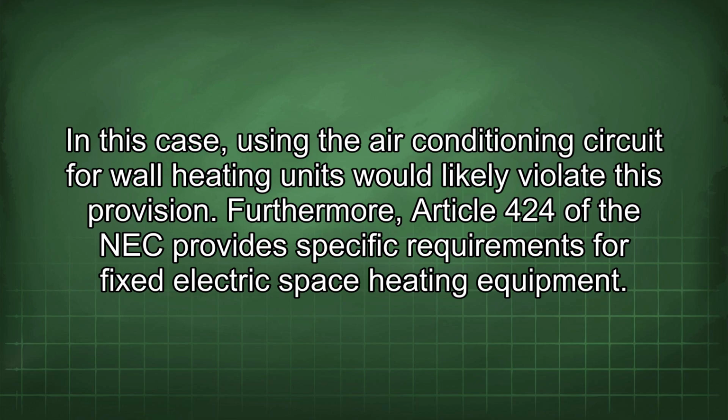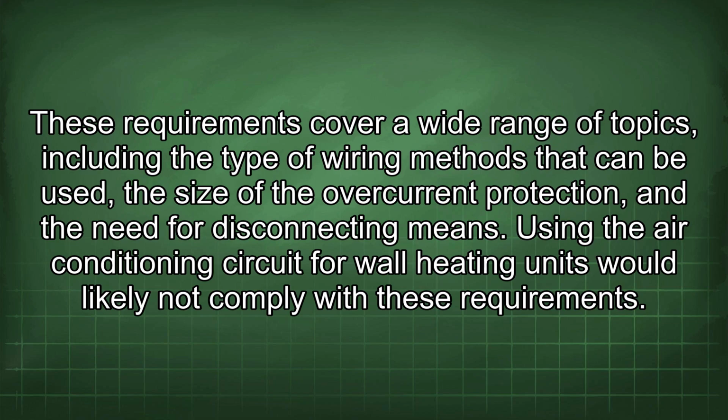Furthermore, Article 424 of the NEC provides specific requirements for fixed electric space heating equipment. These requirements cover a wide range of topics, including the type of wiring methods that can be used, the size of the overcurrent protection, and the need for disconnecting means. Using the air conditioning circuit for wall heating units would likely not comply with these requirements.